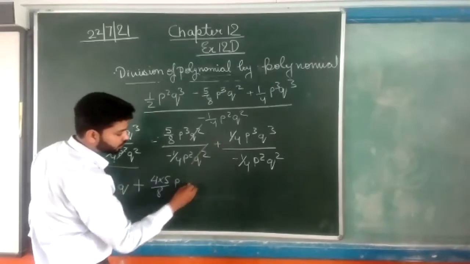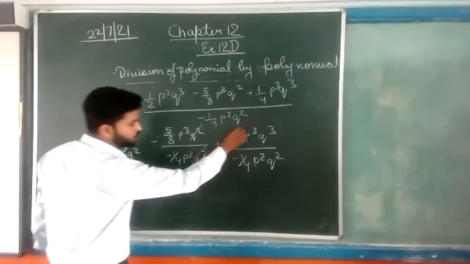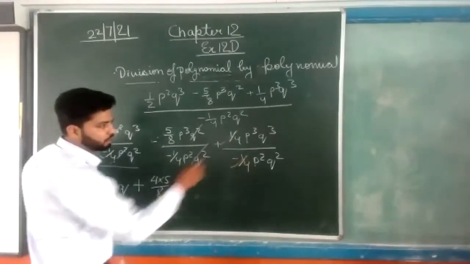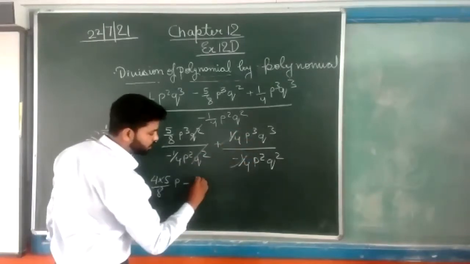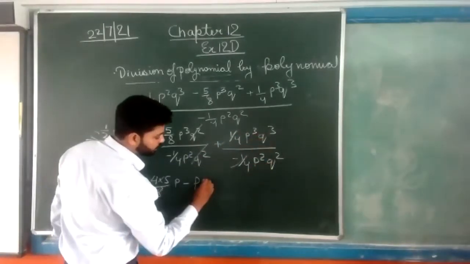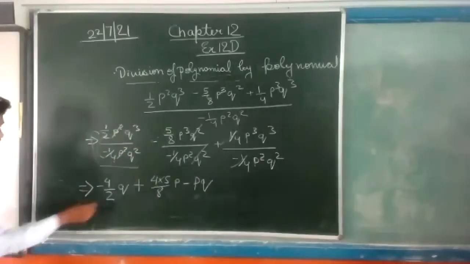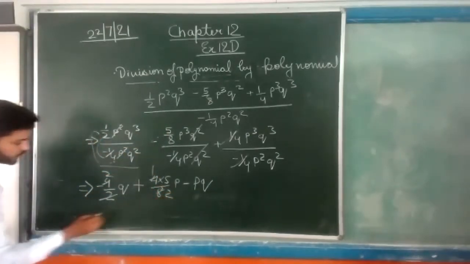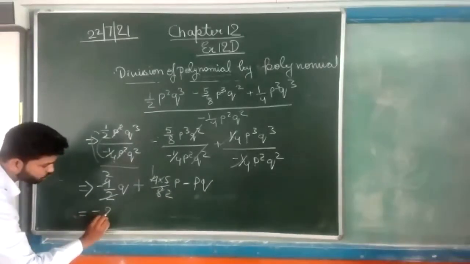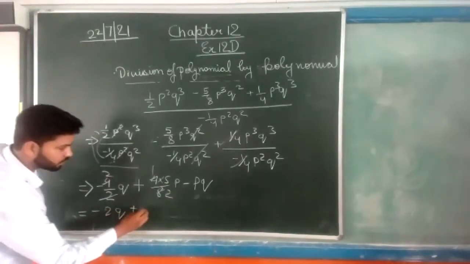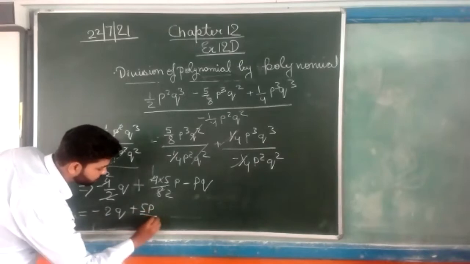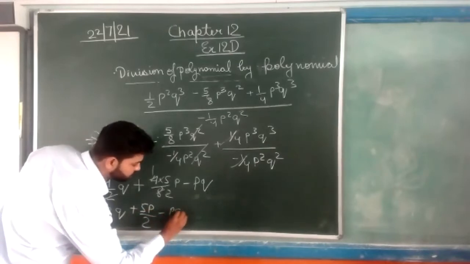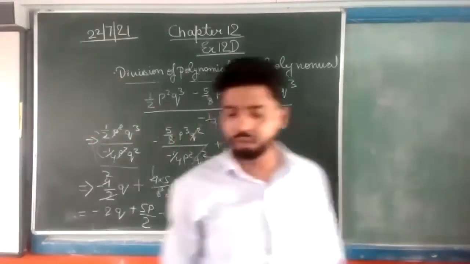Again, this minus will transfer, it will become minus 1 upon 4, 1 upon 4 cancel, p cube by p square will become p, q cube by q square will become q. That is minus 2q plus 5p upon 2 minus pq. Okay, everyone?